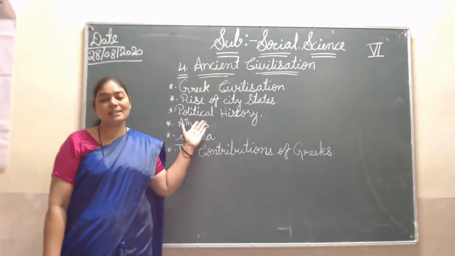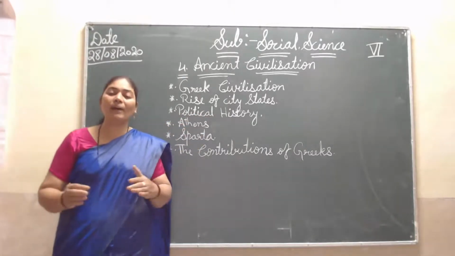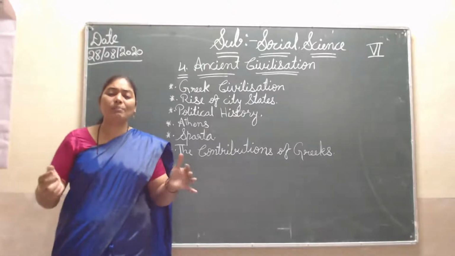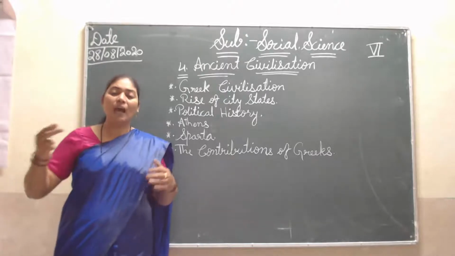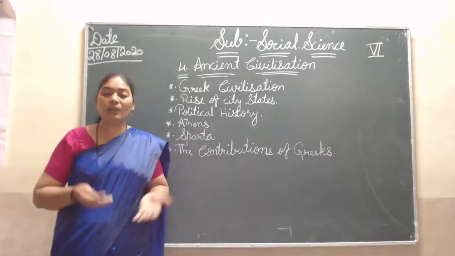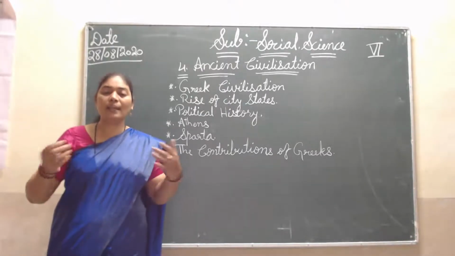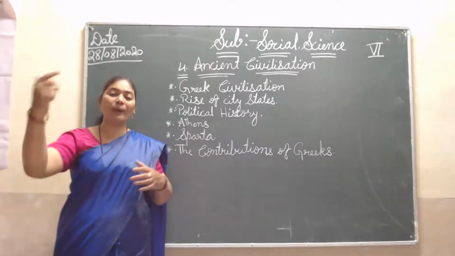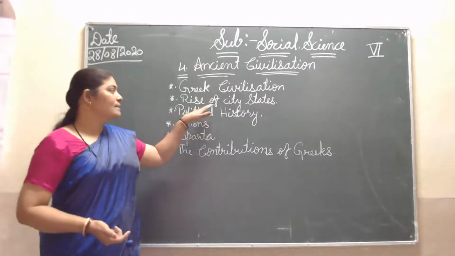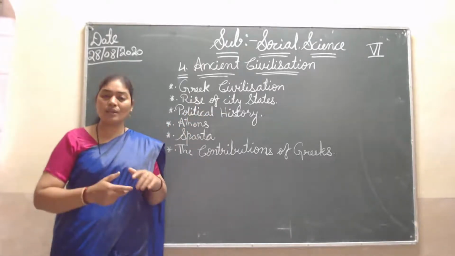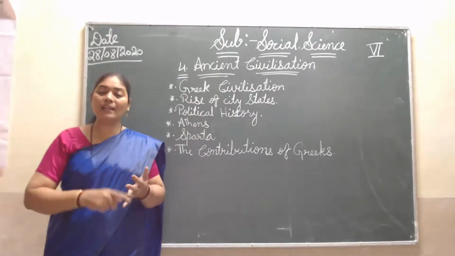The rise of the city-state means that slowly, one by one, ancient people lived group-wise, then slowly they developed themselves. Someone started ruling that group, got power, and occupied other groups. In this way the city-state rises.